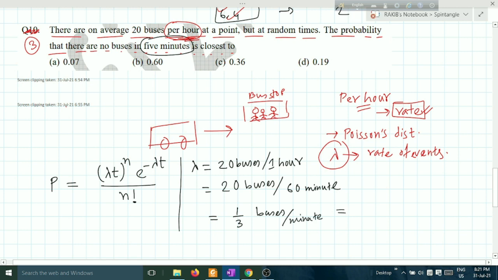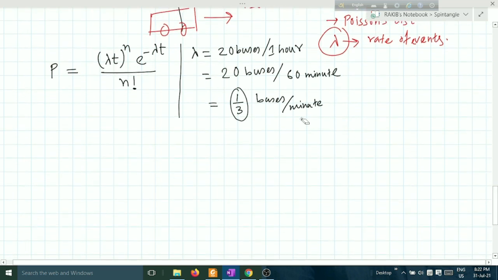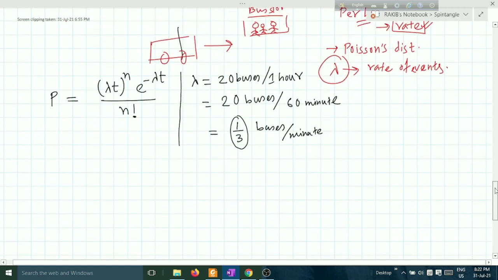It is insignificant to write 1/3 buses, since a bus cannot come in fraction. It is just for your mathematical intuition. You can write it as 1/3 buses per minute. So not a problem. Lambda is equal to 1/3.